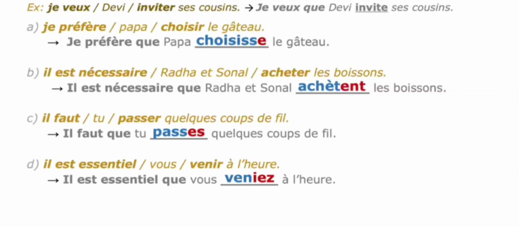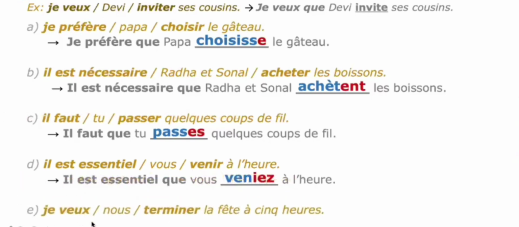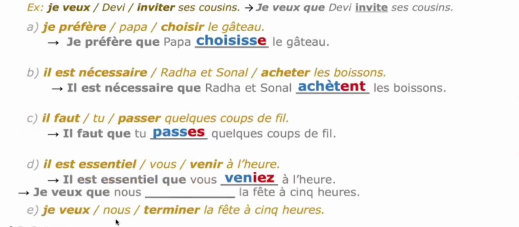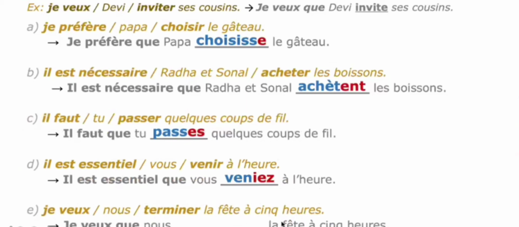So here the subject is vous, so the ending is IEZ. That ending you must remember. It is important that you come on time. Fifth one, je veux, with the word que, that becomes the expression. Nous terminions la fête à 5 heures. I wish we would end the party at 5 o'clock.